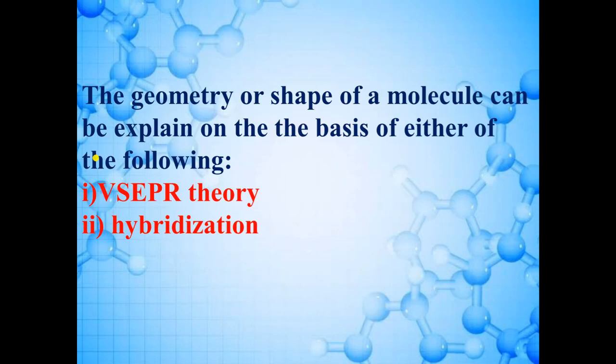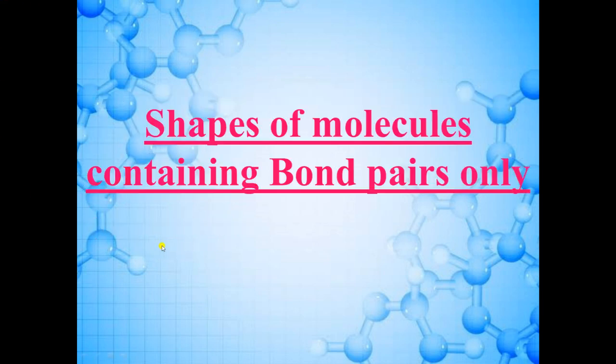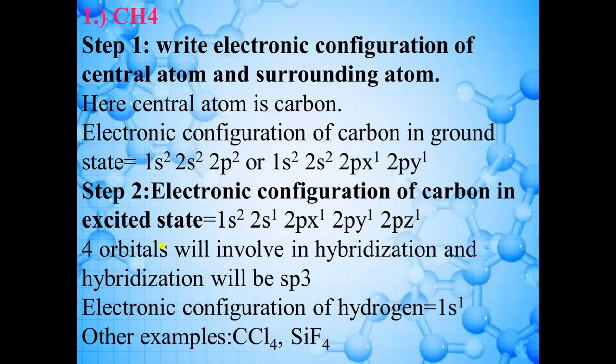So the geometry or shape of a molecule can be explained on the basis of either of the following: VSEPR theory, which we have already studied in the previous lectures, and second, hybridization. This one we will discuss now. Shapes of molecules containing bond pairs only. You know very well that when we draw a structure, there are bond pairs and lone pairs. First we will study the shapes of molecules containing only bond pairs. So the first example is methane, CH4.